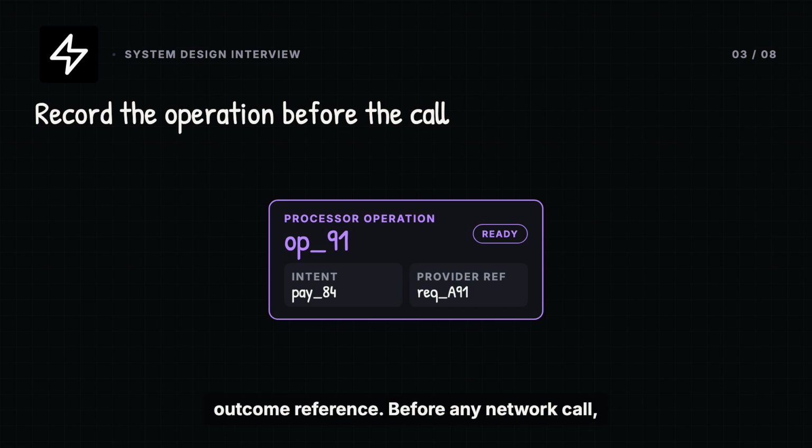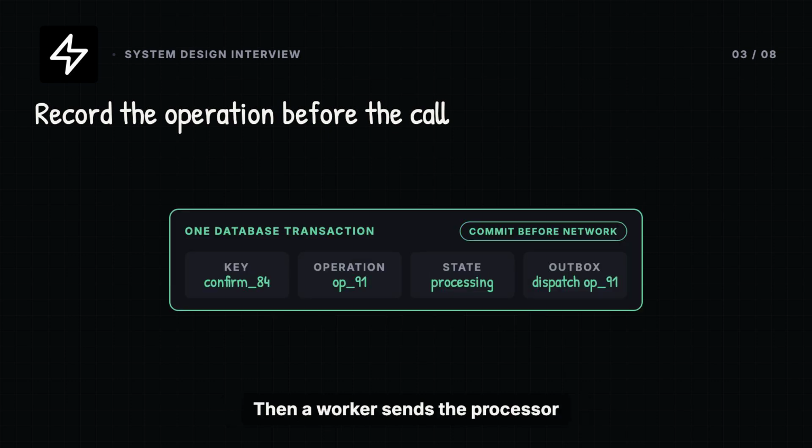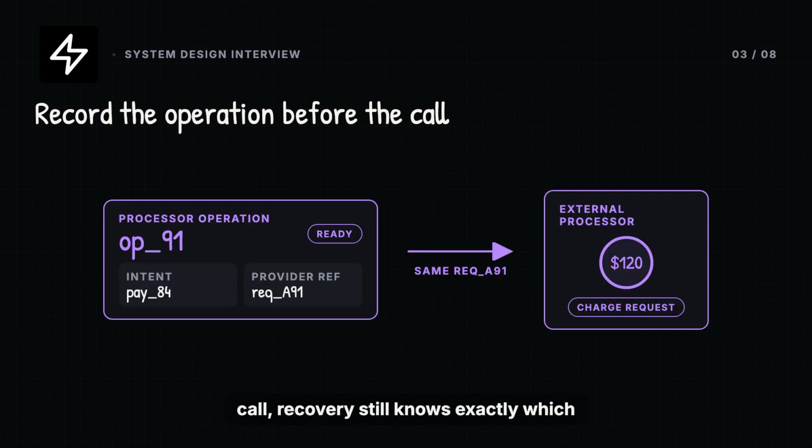Before any network call, one database transaction validates the intent, claims the confirm idempotency key, creates operation 91, marks the intent processing, and writes an outbox event. Then a worker sends the processor request using the same provider request ID on every retry. That order matters. If the worker crashes before the call, another worker resumes the recorded operation. If it crashes after the call, recovery still knows exactly which provider request to query. We never invent a second logical attempt just because one process disappeared.